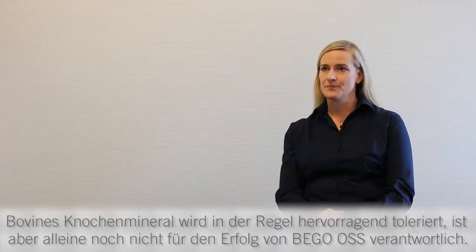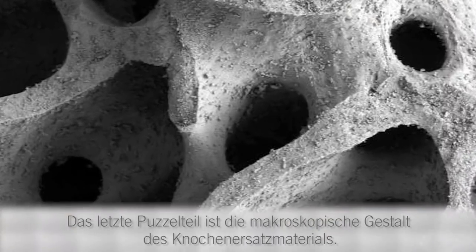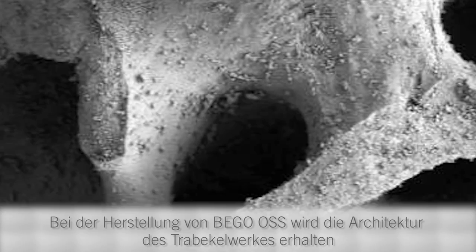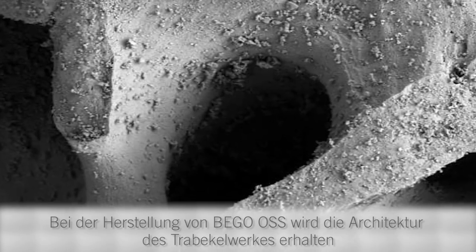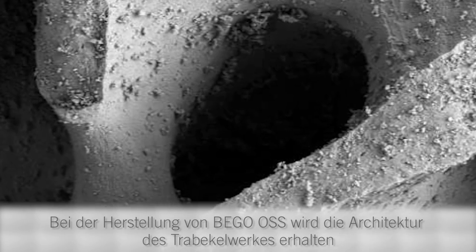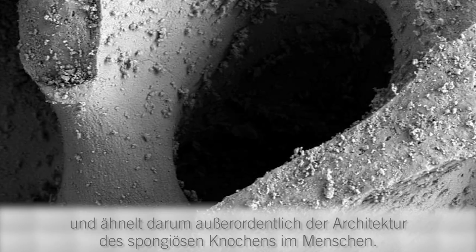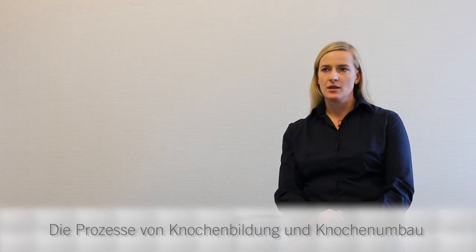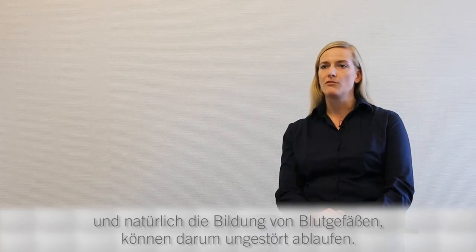Bovine bone mineral is generally very well tolerated, but alone is not the only responsible for the success of Bego Os. The last piece of the puzzle is the macroscopic design of the bone substitute material. During the production of Bego Os, the architecture of the trabecula is preserved, meaning that the material closely resembles the structure of human cancellous bone. The processes of bone formation and reorganization, and of course the formation of blood vessels, can therefore proceed undisturbed.